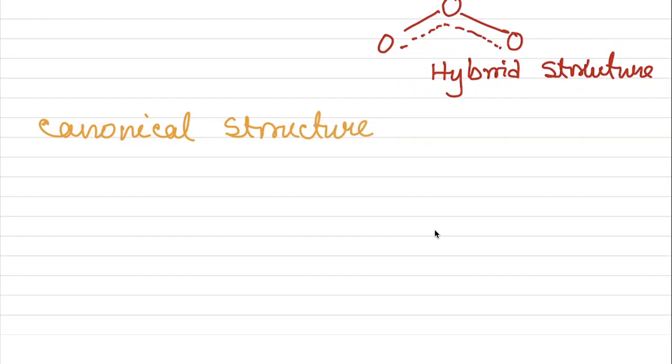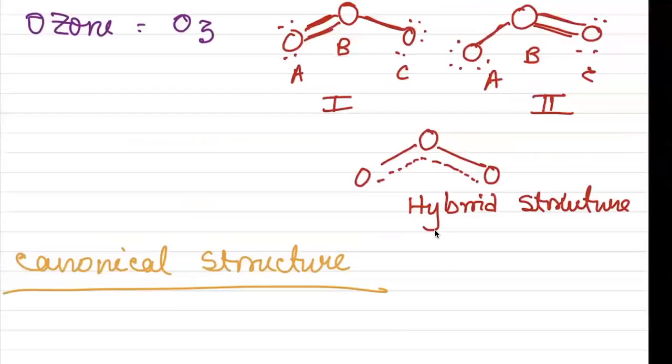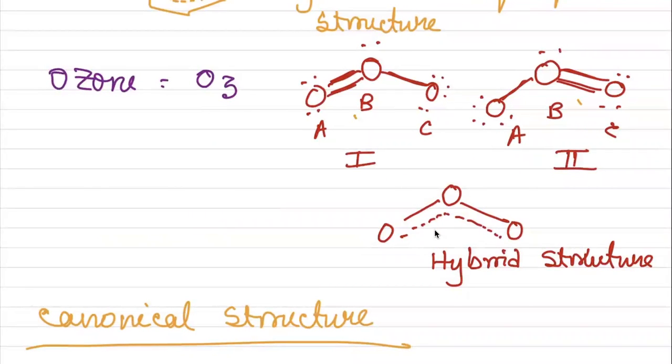This resonance structure is also known as canonical structure. These two are the canonical structures and these two are the contributory structures. They are totally hypothetical in nature and individually do not represent any real molecules.